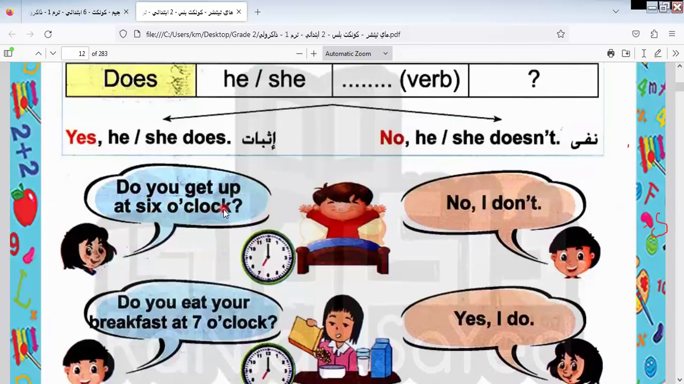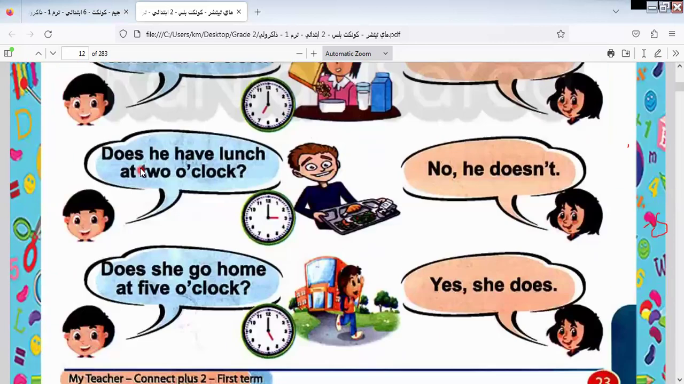Do you get up at 6 o'clock? No, I don't. When we ask, does he have lunch? Miss Iman will put have in the infinitive form. Why? Because here we have does, so I return the verb to its stem. The stem of has is have. Okay. Does he have lunch at 2 o'clock?